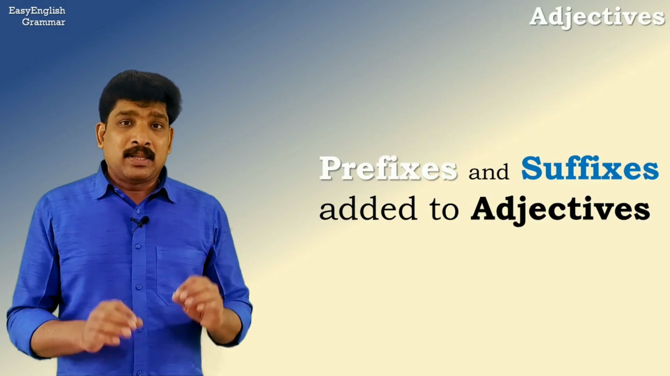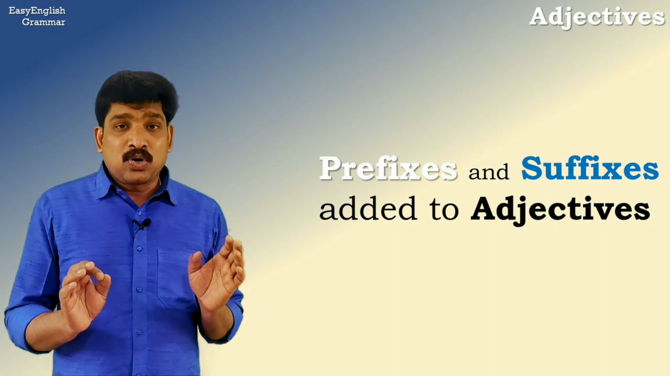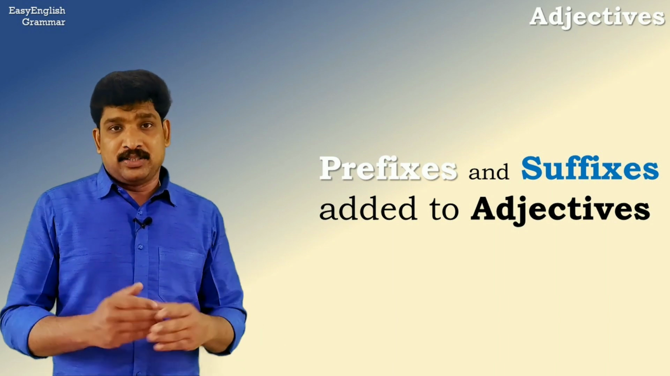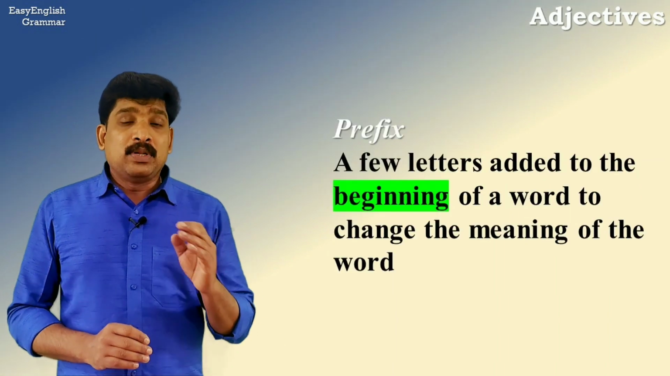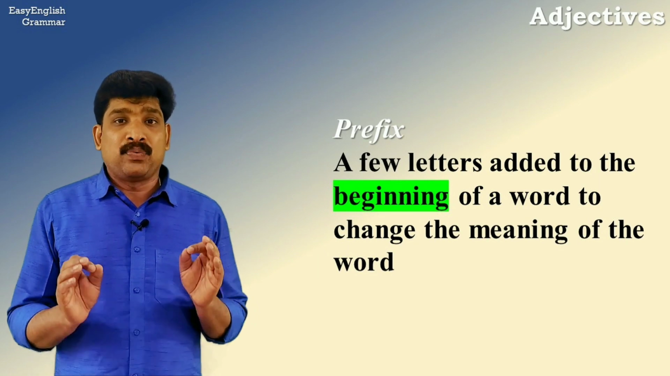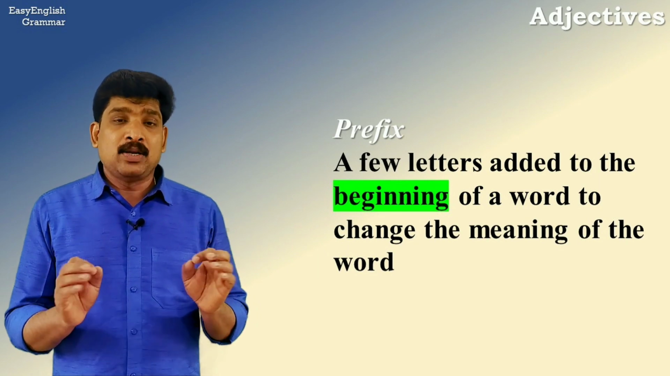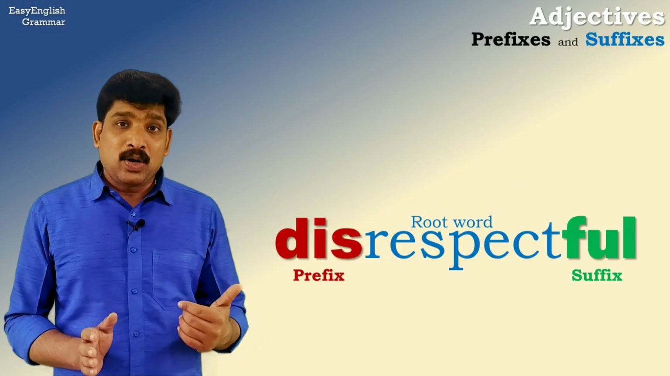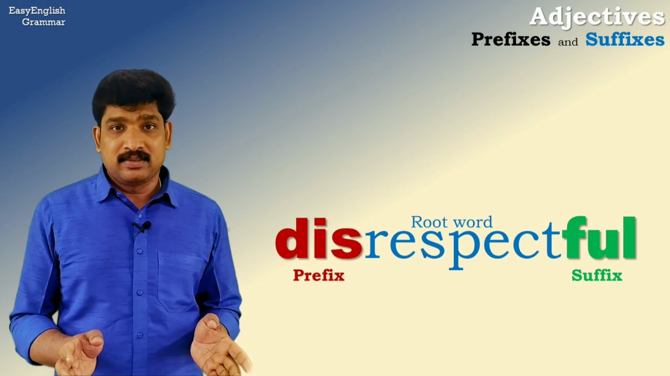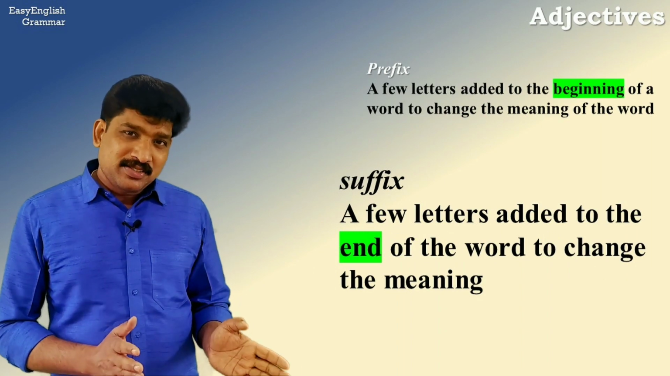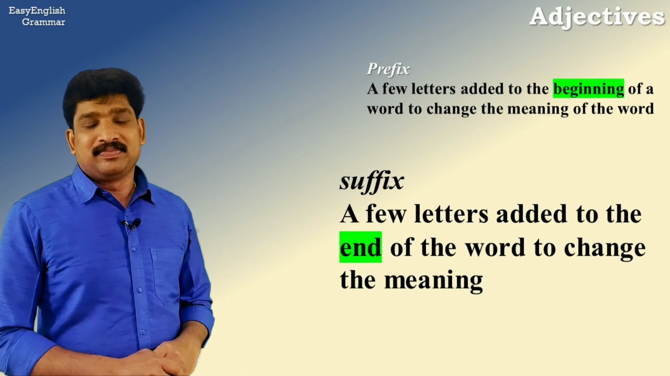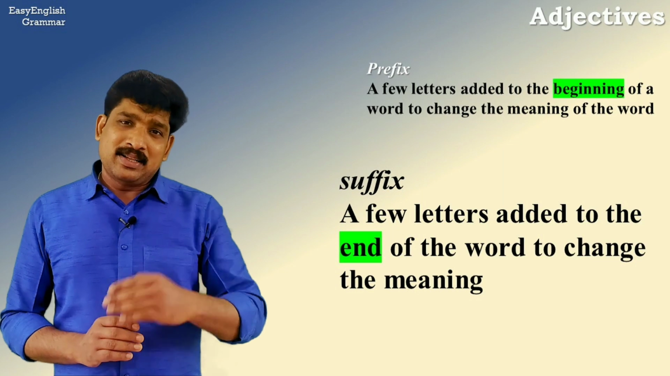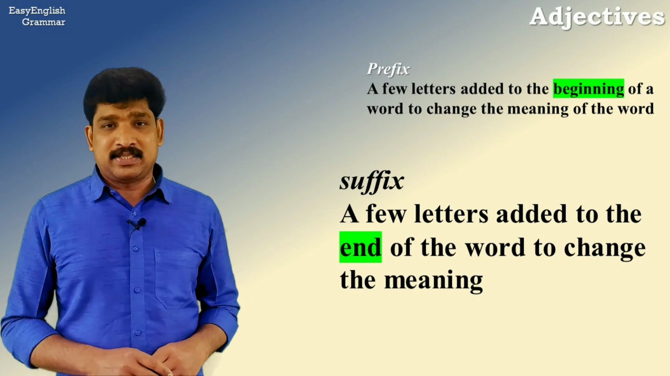Now, let us talk about the prefixes and the suffixes that are commonly added to adjectives in English. A prefix is a few letters added to the beginning of a word to change the meaning of that word. And a suffix is a few letters added to the end of the word to change the meaning. We will get more into the details. Let us get started. Let us take a look at a few sentences with prefixes.